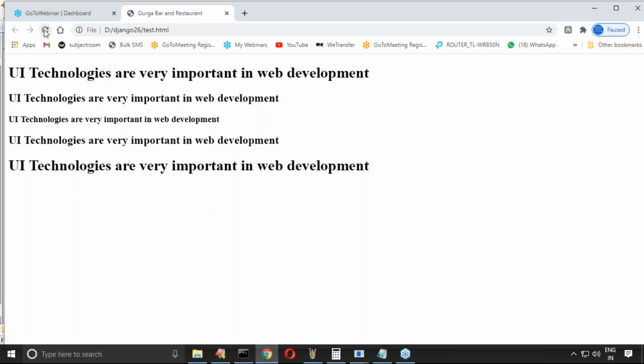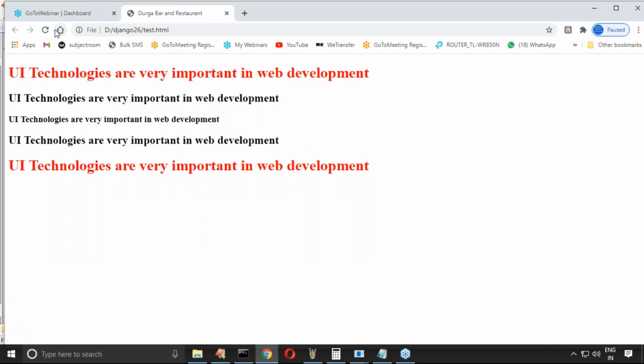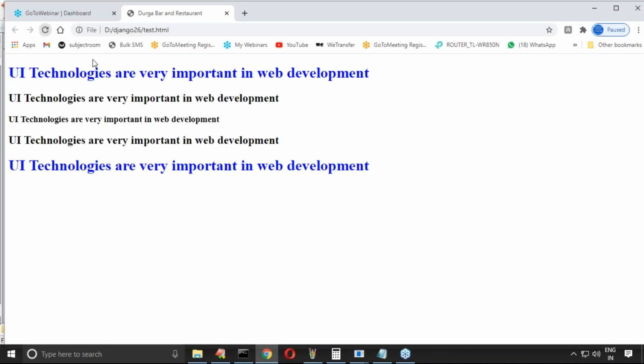Yes, should be reflected. If everything goes fine, should be reflected. Yeah, perfect. Is it working, right? Friends, can you please confirm? Is it working, right? Yeah, perfect. Now my requirement here is, suppose I don't want red, I want green color, or otherwise I want cyan color. Yes sir, this is a cyan color. If you want blue color, automatically it will come.